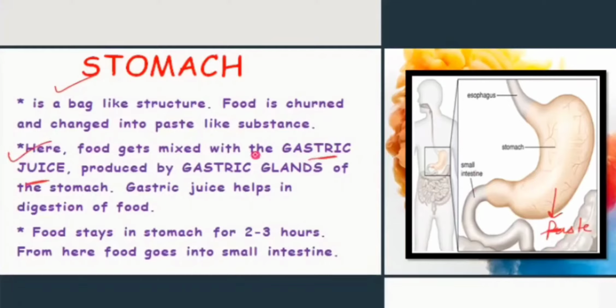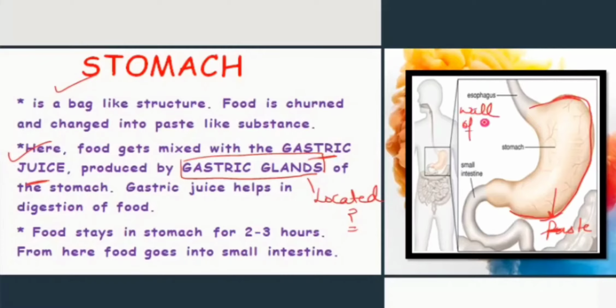It is produced by which glands? That is the gastric glands. Where are these gastric glands located? These gastric glands are located on the wall of the stomach. I am just marking the line. So this is the wall of the stomach, over which the gastric glands are there, and that gastric gland produces the gastric juices which help to break the food into simpler form, in the form of paste.